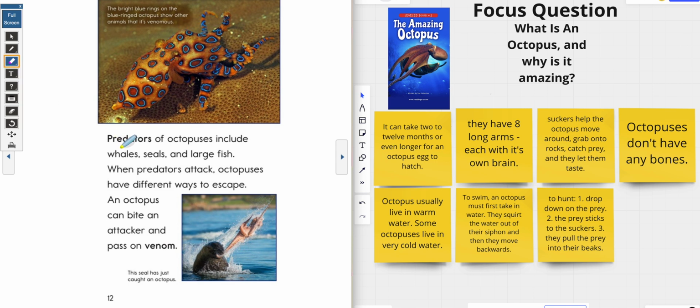Predators of octopuses include whales, seals, and large fish. That's very important information, y'all. So those animals hunting the octopus are whales, seals, and large fish. When predators attack, octopus have different ways to escape. An octopus can bite an attacker and pass on venom. Lord help me. Venom. Okay.